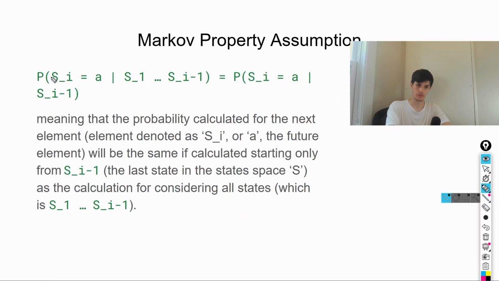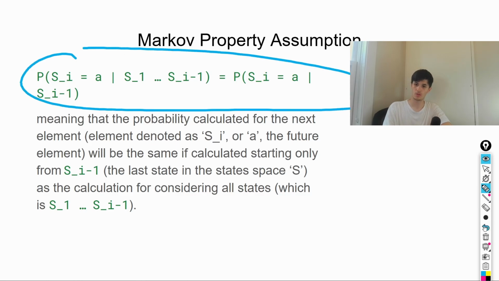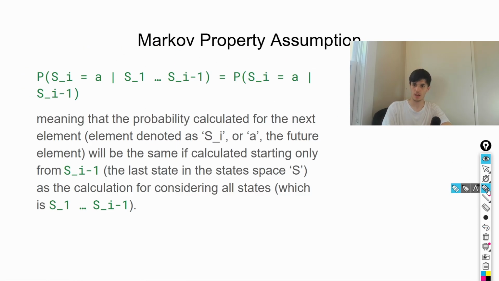This manifests itself in this form. If you've coded before, you might know this, or if you've taken statistics classes like IB or AP stats or whatever, you certainly know this notation. Basically, what this says is the probability that some kind of state, whether it's sunny, rainy, or whether it's a word like however, a word like and, a word like is, is going to be the future element, given that you know all of the things that have happened before, from S1 to S(i-1), where i is just like the iterator in a for loop.